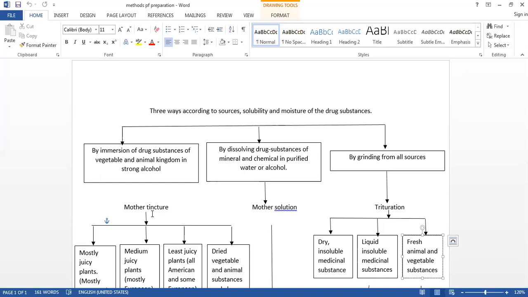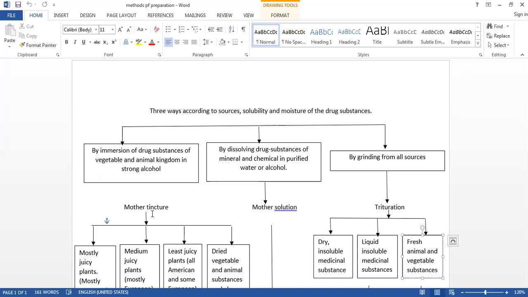Estimation of the strength of homeopathic mother tincture is important because depending upon that only we will do the potentization. The strength of solution or trituration is estimated by the proportion of medicinal substance in it.